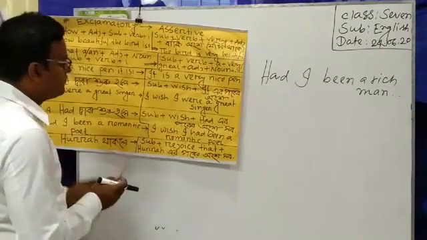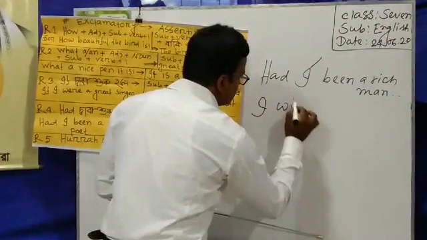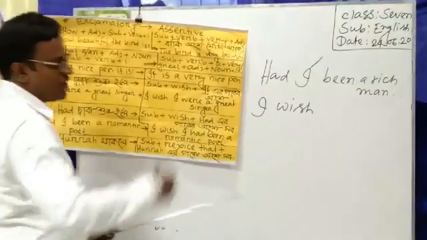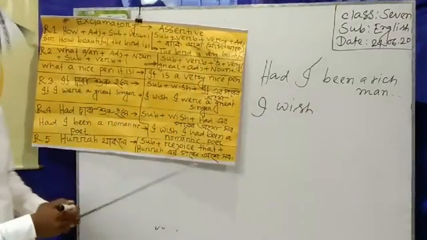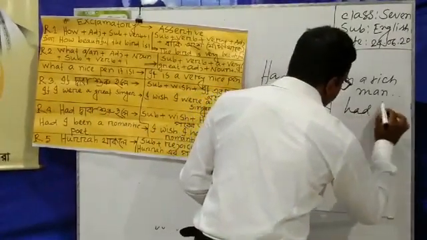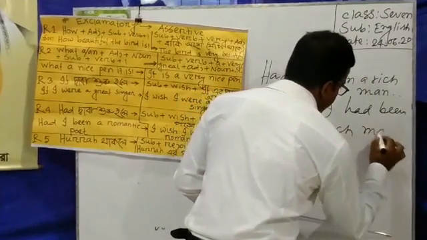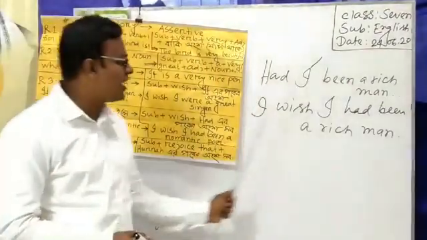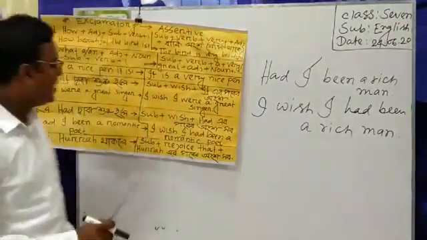At first, subject and wish. Here subject is I, I wish, and then had এর পরের অংশ, after had, I wish I had been a rich man. Students, see here that I have written in exclamatory one, had I been a rich man, and the assertive one is I wish I had been a rich man.